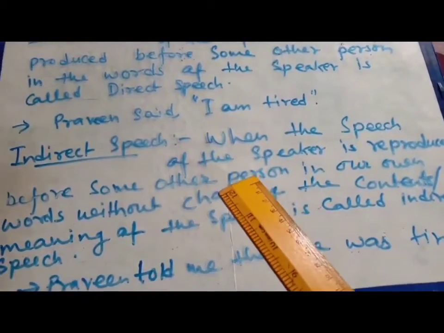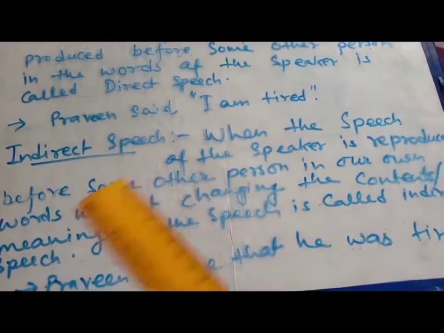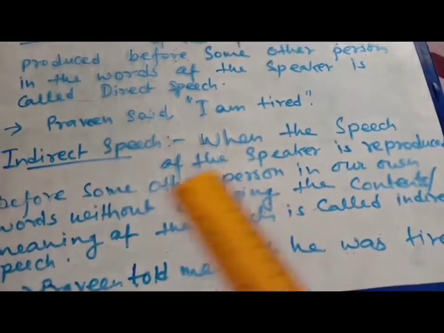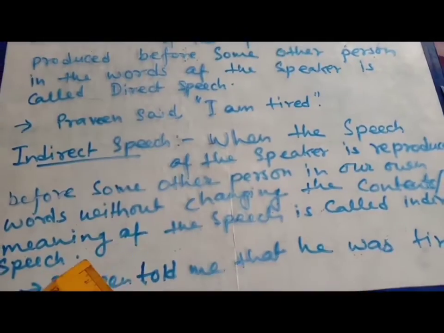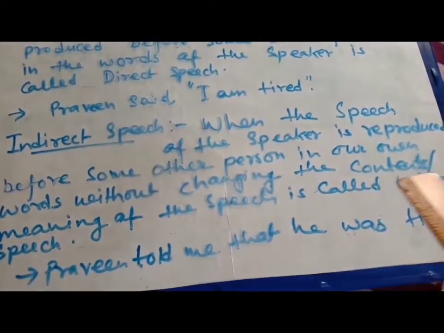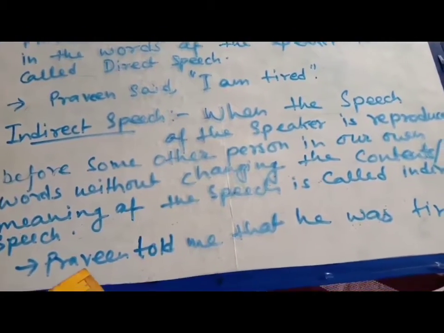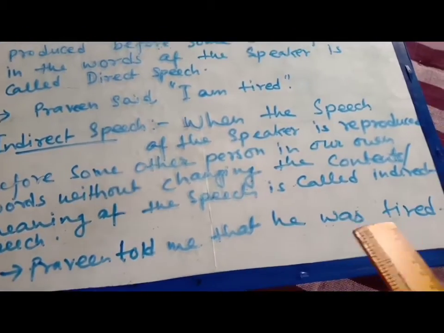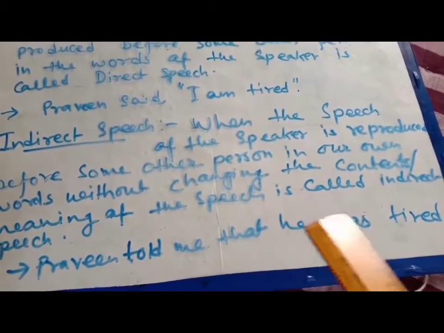And indirect speech means when the speech of the speaker is reproduced before some other person. It is not that directly that person is saying, some other person is saying it in our own words without changing the contents or meaning of the speech. That is called indirect speech. That means indirectly someone is saying. Here is the example: Praveen told me that he was tired.